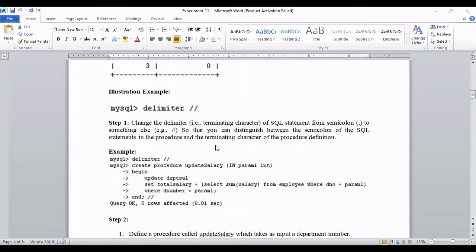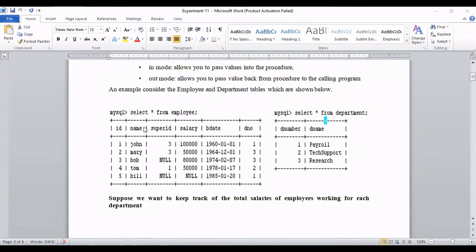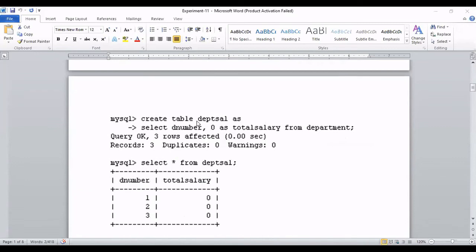Okay, there are two tables, one is employee, one is department. I don't want to modify anything, so that's why I created a temporary table. The name of the temporary table is department salary. Remember, this is not an independent table. This is a dependent table, you can say a derived table. Okay, this is not a primary table, this is a derived table.